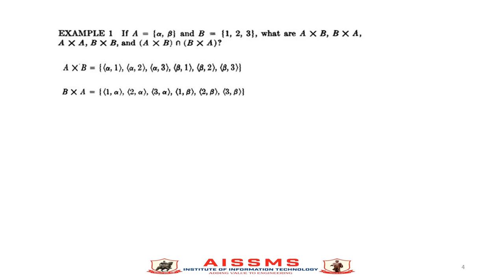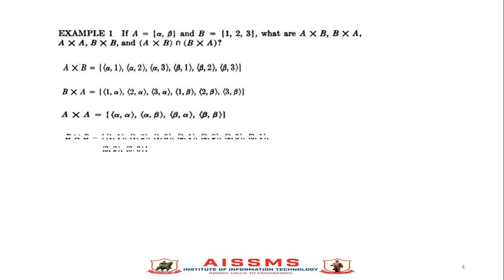A cross A means the Cartesian product of set A with itself. So the answer will be {(alpha,alpha), (alpha,beta), (beta,alpha), (beta,beta)}. The Cartesian product of B cross B, that is the Cartesian product of B with itself, will be {(1,1), (1,2), (1,3), (2,1), (2,2), (2,3), (3,1), (3,2), (3,3)}.